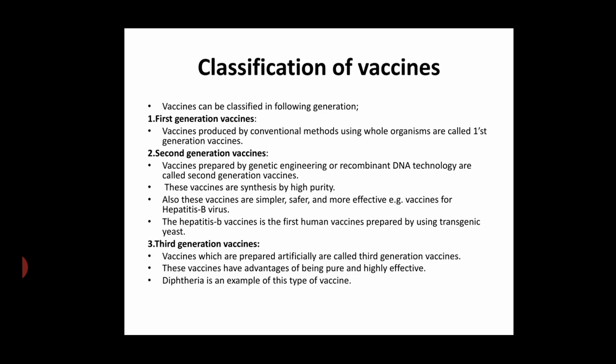Third generation vaccines are those class of vaccine which is prepared by using the useful chemical. It is prepared artificially by humans. First of all, the chemical needed for the preparation of the vaccine is found by using genetic engineering, and then by using those chemicals the third generation vaccine is prepared.